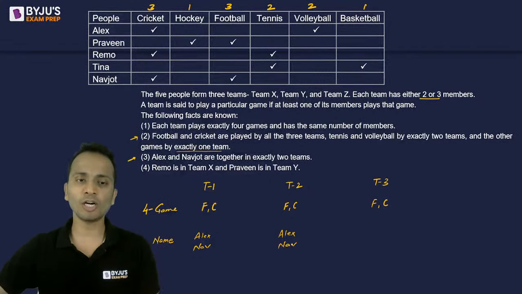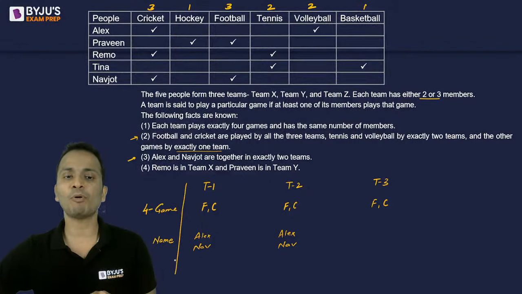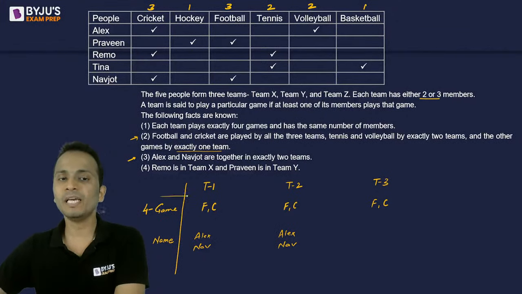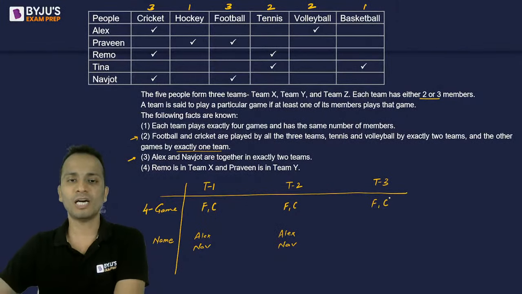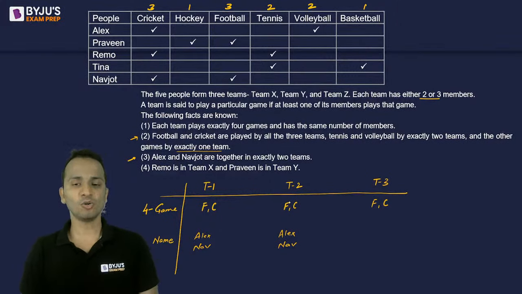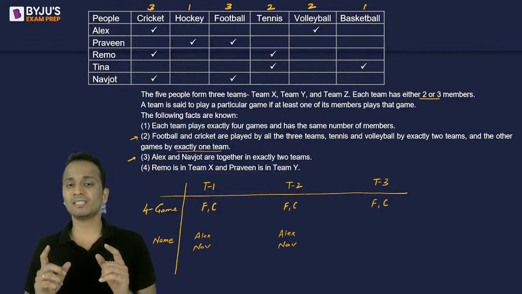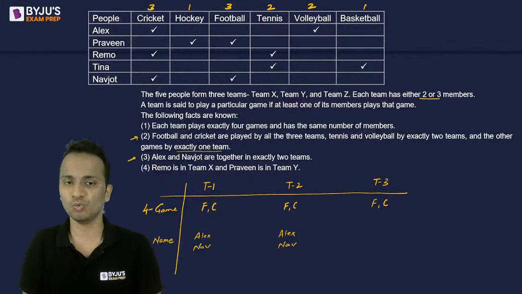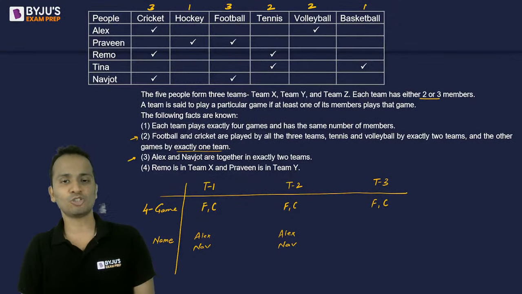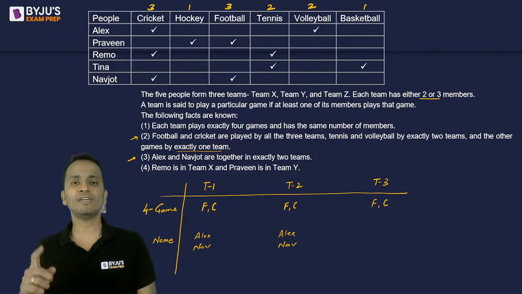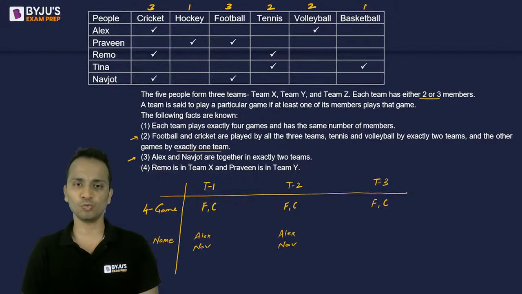So I cannot reject the possibility of one of these two people being in team number 3. Some of you might say that team number 3 will not have any one of these two. Okay, but it is not. It may be possible that team number 3 will have either one of these two.